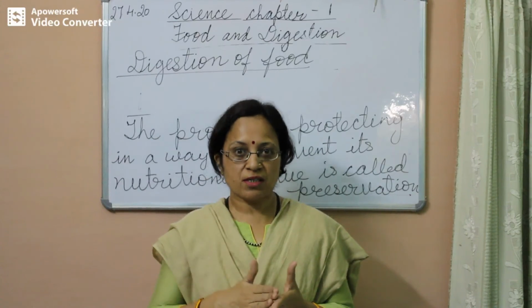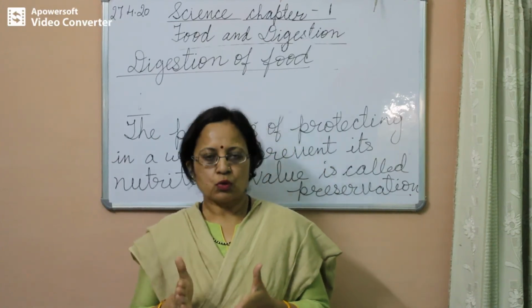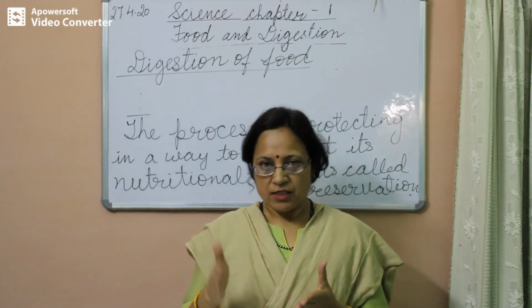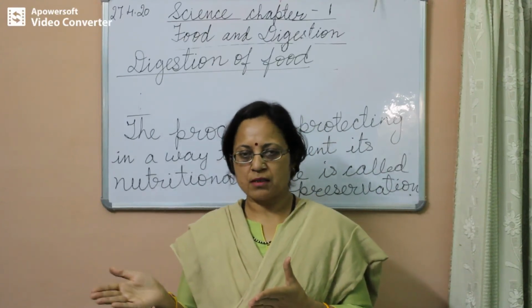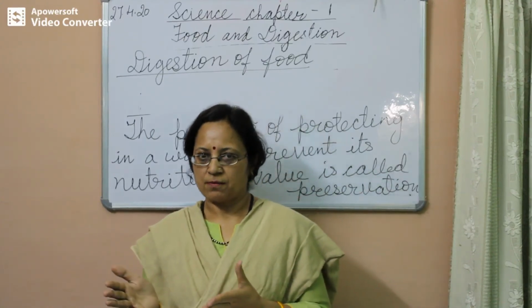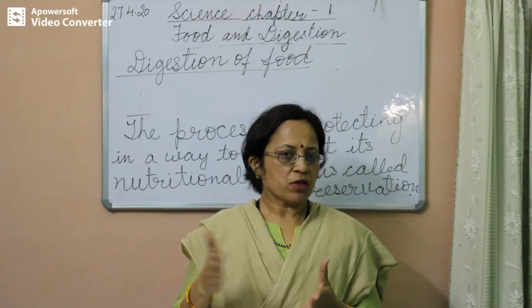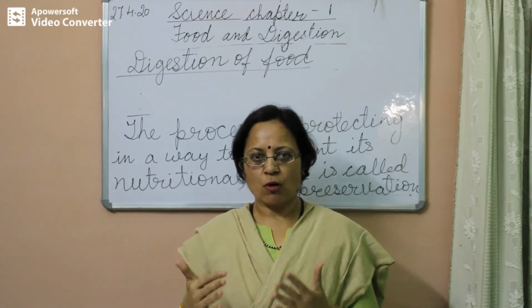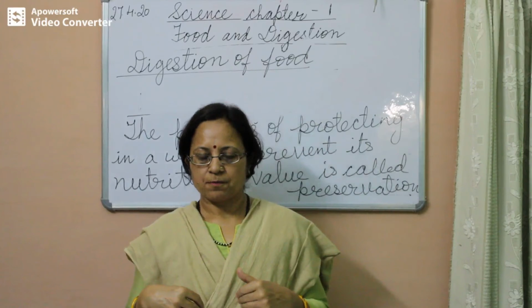It has to be moistened, it has to be softened. So the process of breaking down of larger food particles into smaller food particles is called digestion. Why is it broken into smaller food particles? To release the nutrients so that it can be absorbed by our body.